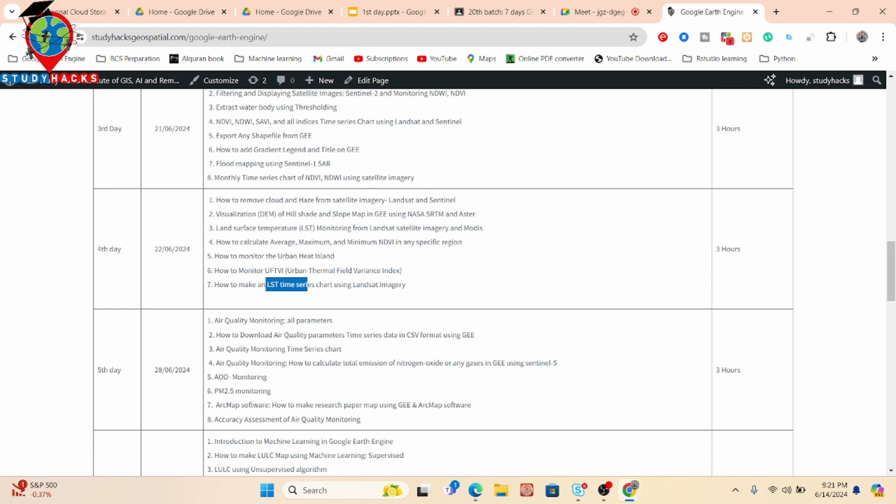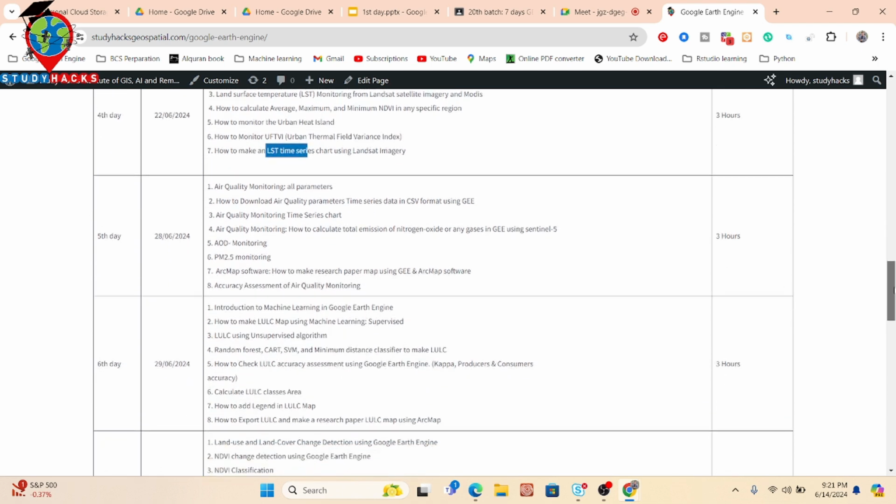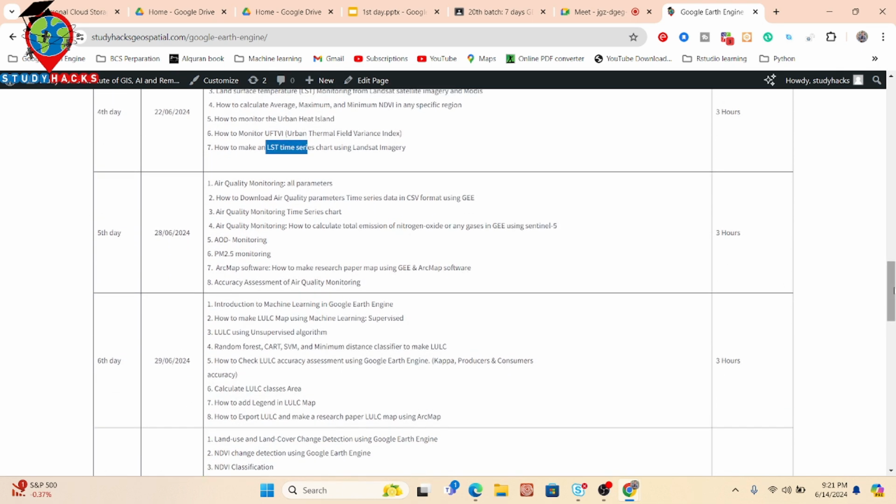We also discussed using the Landsat imagery. So it covered a lot of topics in our fourth day. And mainly in the fifth day, we talk about air quality monitoring. It's very important. In air quality monitoring, we mainly discuss PM 2.5, particulate matter 2.5, as well as different types of air quality parameters such as carbon monoxide, formaldehyde, sulfur dioxide, nitrogen dioxide. So all of these gases, how we can easily trace them using satellite imagery.